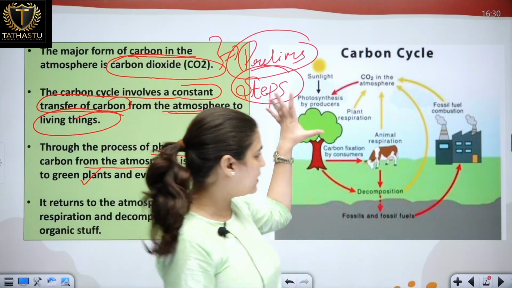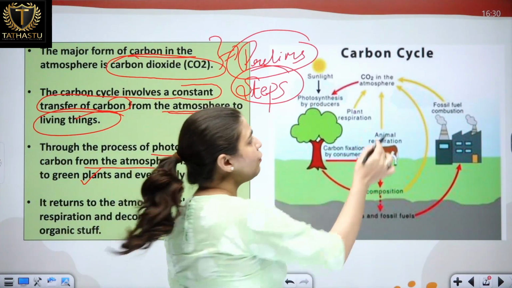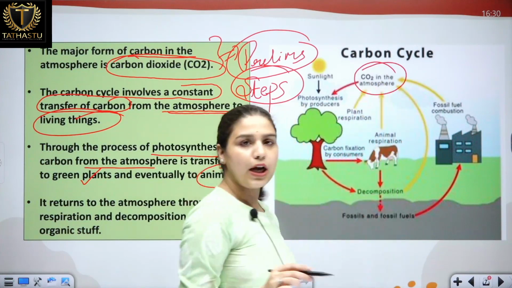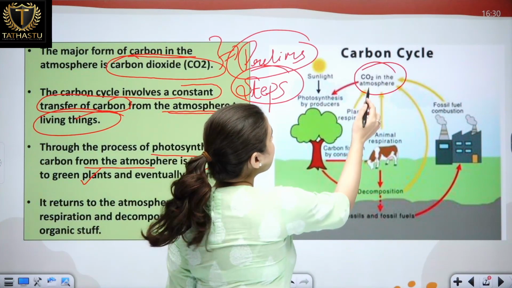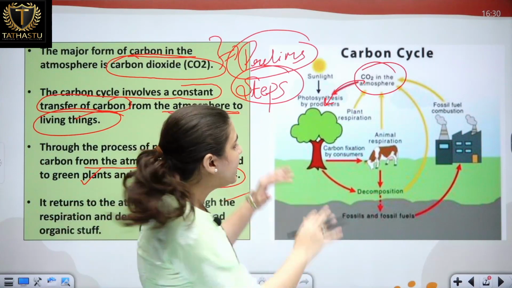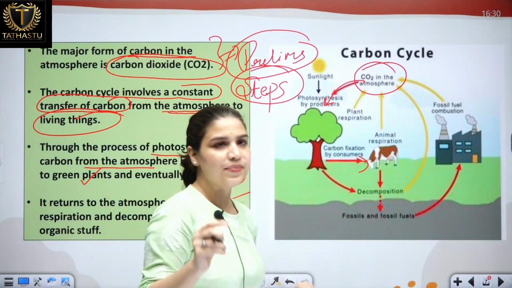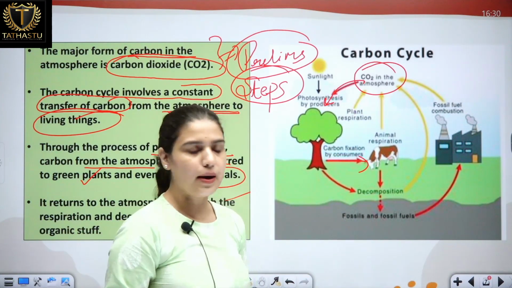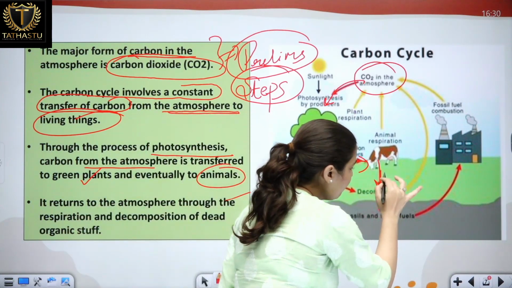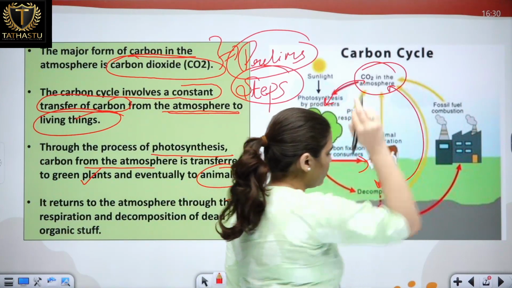Let's understand this with this diagram. So we have seen that carbon is present in the form of carbon dioxide. So this is carbon dioxide in the atmosphere. Then it is utilized by the plants for the process of photosynthesis. Then these plants are consumed by the animals, and when these animals die and decompose, some carbon is released back into the atmosphere again.